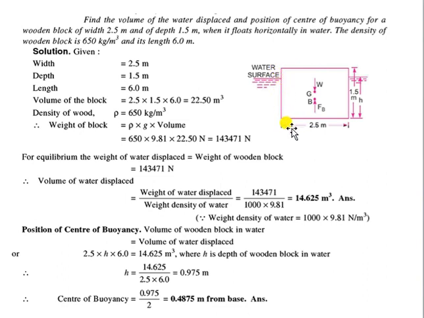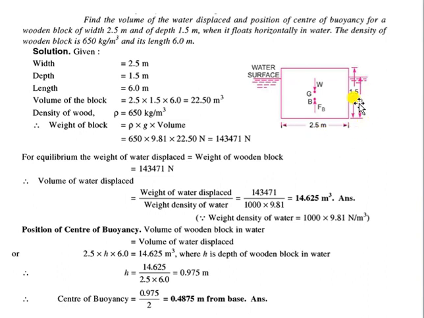So the dimensions of the block are given: the breadth, the width of this block, is 2.5, and the height is 1.5 meters. Let's say h meter of this block is inside the water, and the remaining 1.5 minus h is outside of the water. Let's say G is the center of gravity and B is the center of buoyancy. The total weight of this block acts through the center of gravity, and the total buoyant force acts through the center of buoyancy. So in the first case, since this body is floating, we'll assume that the weight of this block is equal to the weight of the water displaced by this block.